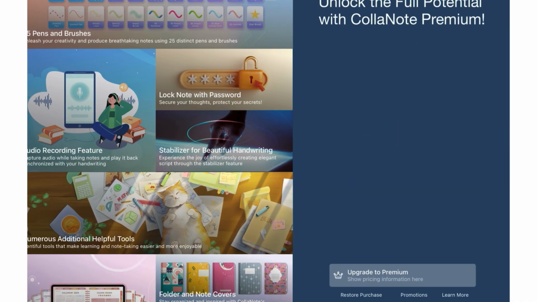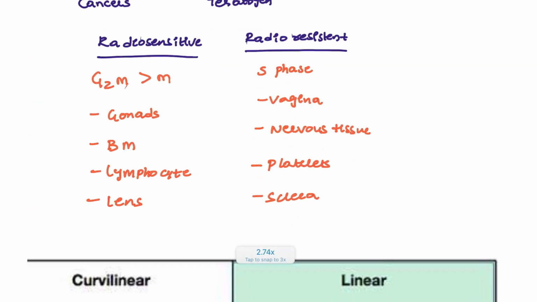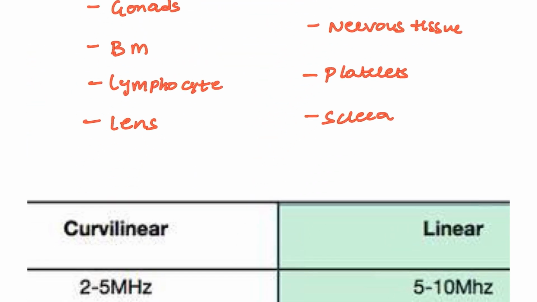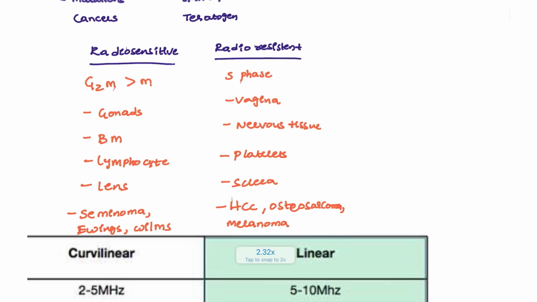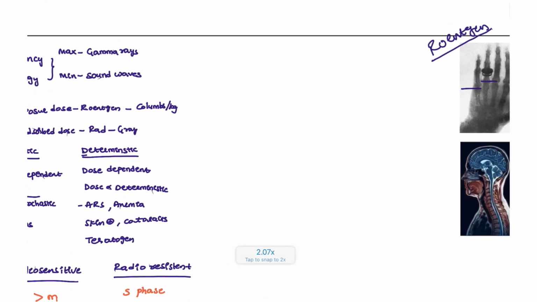We also have cancers which are radio sensitive, developed only due to the radiation. Examples are seminoma, Ewing's sarcoma, Wilms tumor. These are the cancers that will be very radio sensitive. Then there are radio resistant cancers; even if you give radiotherapy to this patient, it is not going to treat these conditions. For example, hepatocellular carcinoma, osteosarcoma, and also melanoma. These are very radiation resistant, and sometimes radiation can also cause conditions.